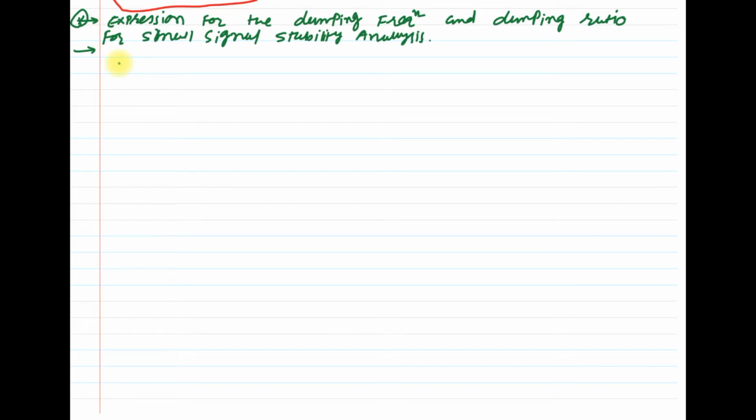Hello students, in this session we will derive the expression for damping frequency and damping ratio for the small signal stability analysis. Clear? So let us start the derivation for the same. In the previous theory we derived one characteristic equation which shows the stability of the system for the small signal stability analysis. So continuing from that theory, from that equation number 5.